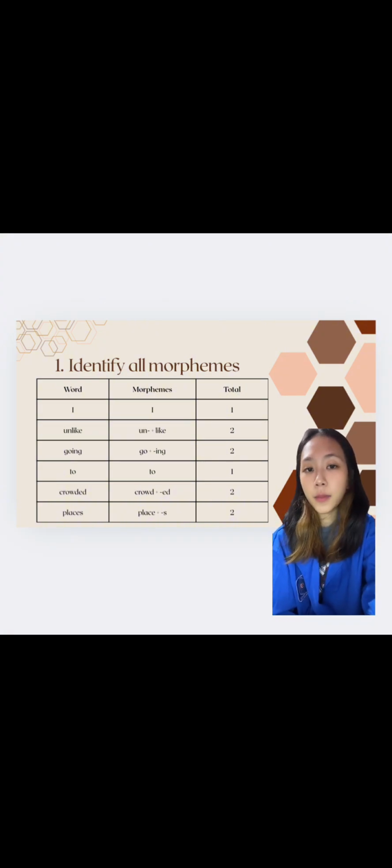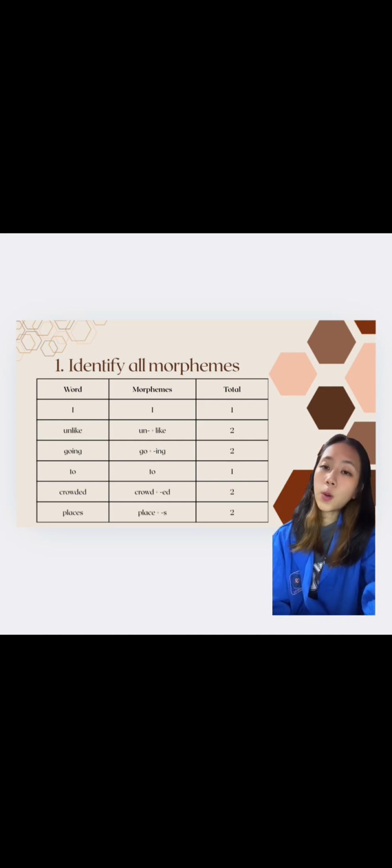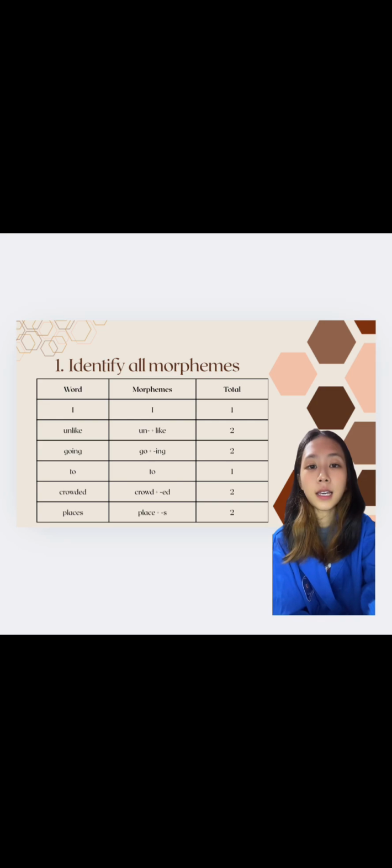There are many examples in this table, and I will explain it a little bit. For point, this sentence contains 16 morphemes. Some are free morphemes like I, go, friend, and place, while others are bound morphemes such as un, ing, ed, and s. You can see examples in this table.